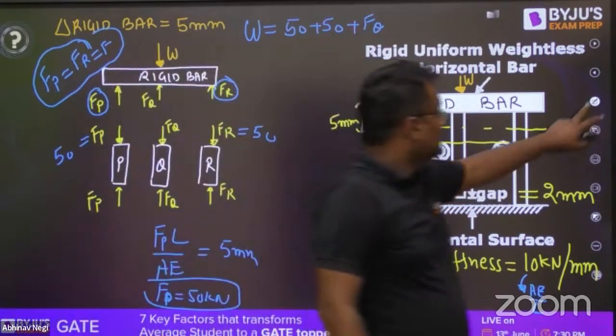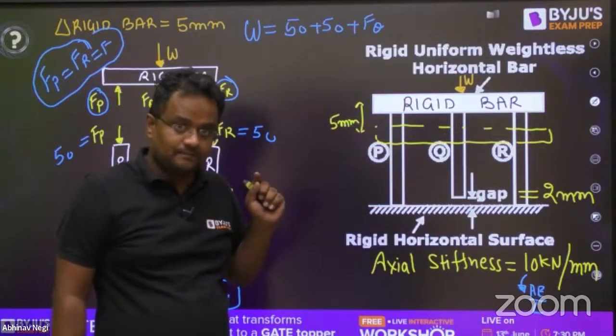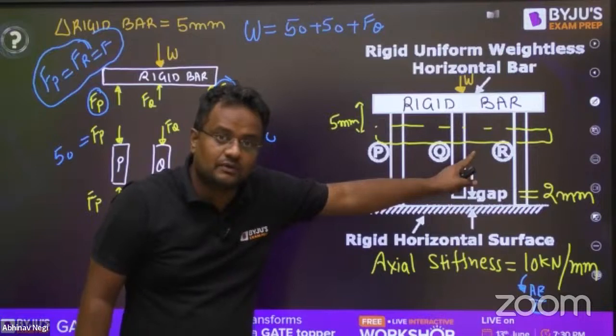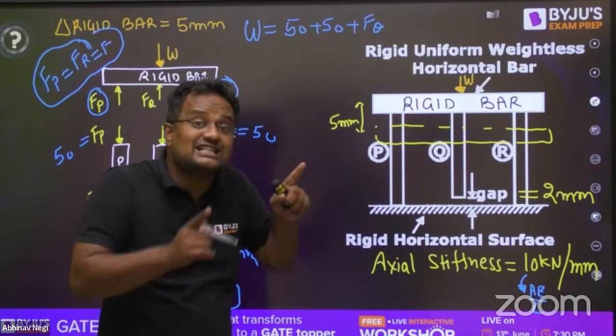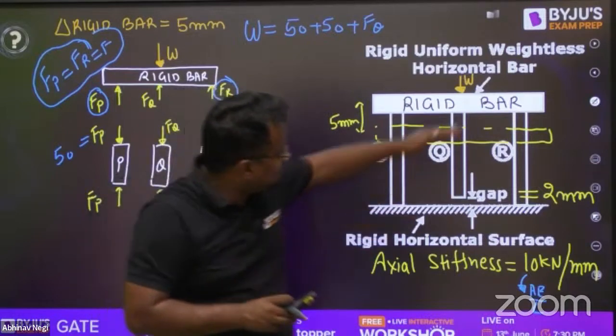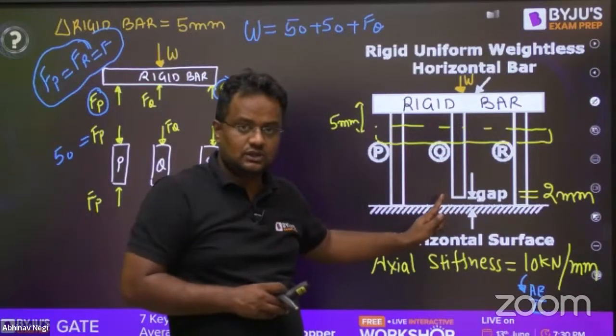Now, guys, all are displaced by 5 mm. But the middle one starts producing stress only after 2 mm, because initially when it is going down by 2 mm, there is no touching, and no touching means no reaction.